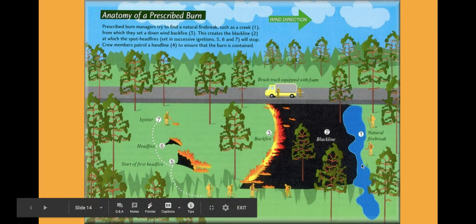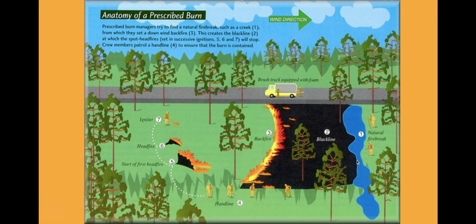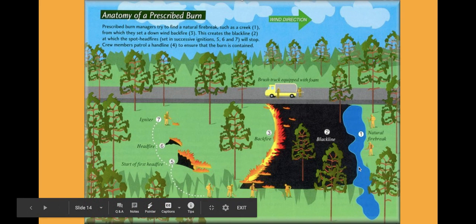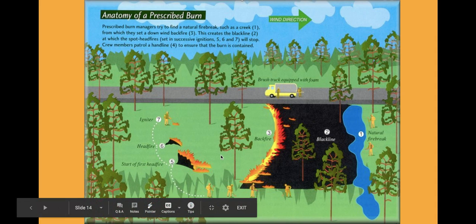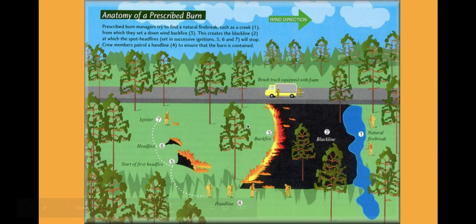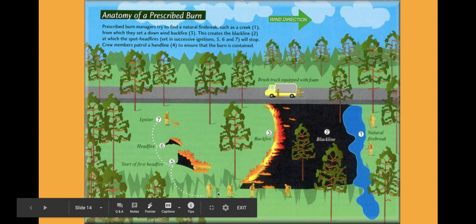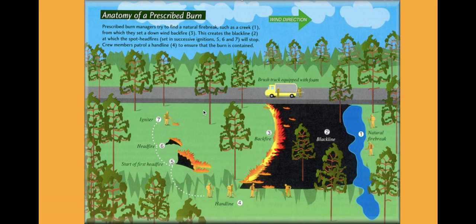For the prescribed burn, first they need to select some kind of a fire break, so if something goes out of control, there is something to stop the fire. Then they create two lines of fire. They have the head fire and they have the back fire. They are going to make the fire go in the direction of the middle, from the head fire and the backfire, until these two lines of fire meet in the middle, and they will eventually die out because there is nothing else to be burned, right?